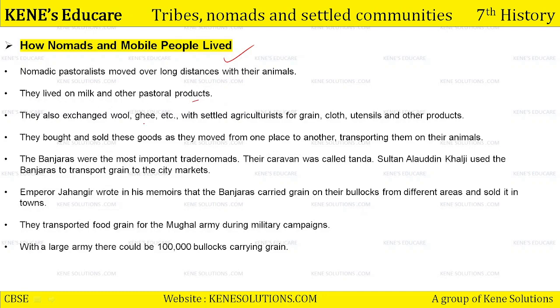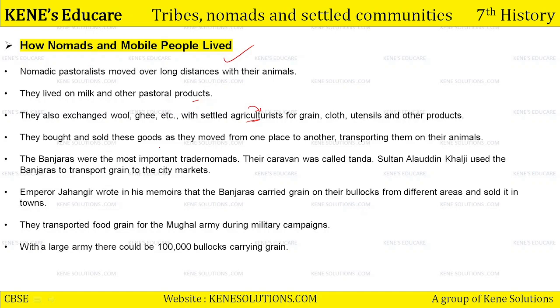They also exchanged wool, ghee, etc. with the settled agriculturalists for grain, cloth, utensils and other products. So basically nomads क्या करते थे? Settled agriculturalists को कुछ देते थे and then these agriculturalists used to give some item to the pastoralists. ठीक है? एक exchange का system बना लिया था दोनों लोगों ने.